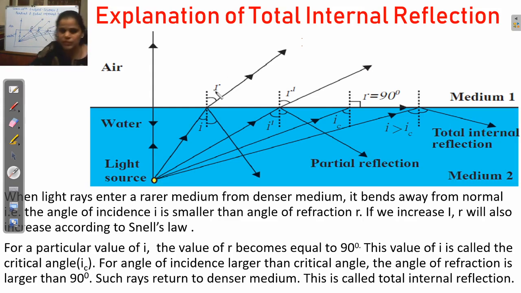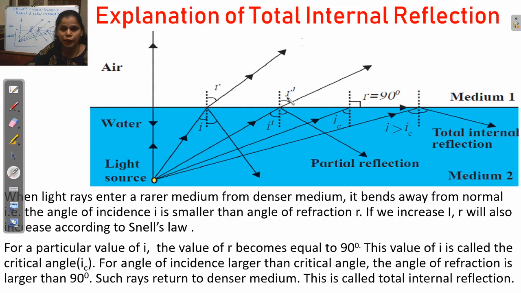That means in this case, this is the angle of incidence. Angle of incidence means the angle between the incident ray and the normal. So the angle between the normal and the incident ray is called the incidence angle. In this case the angle of incidence I is smaller than the angle of refraction R. Is it clear?